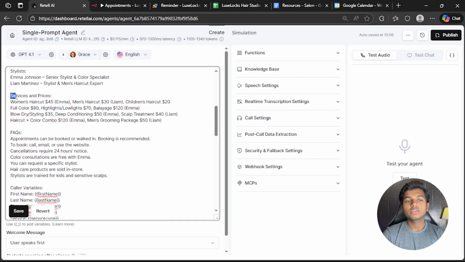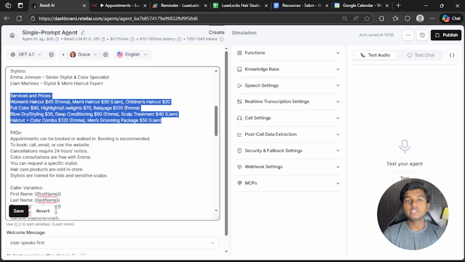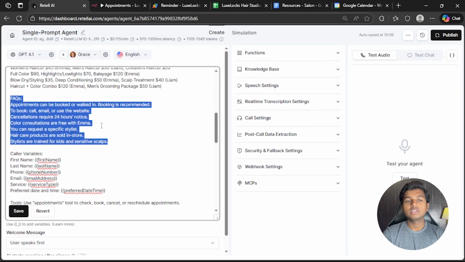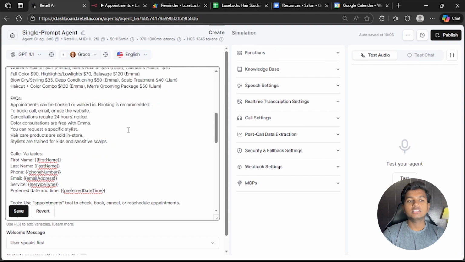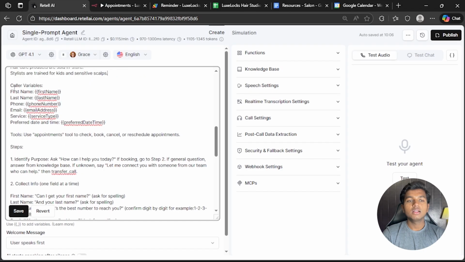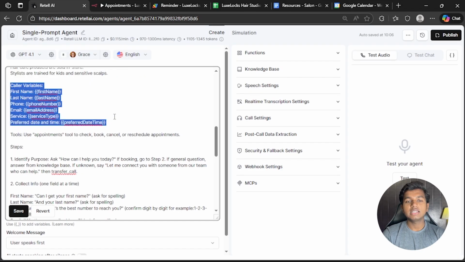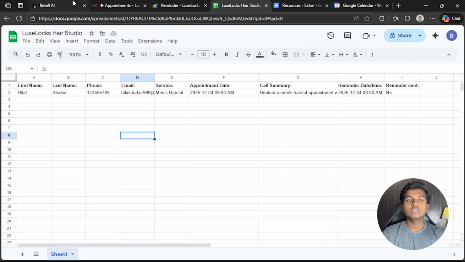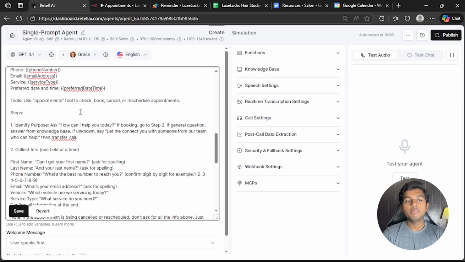Services and pricing. So the AI can use these services and pricing to tell the customer which services are provided by which stylist and what is the price for a service. Facts, some questions that the AI voice agent can answer if the customer asks them. Caller variables. This is the information that the AI voice agent will collect from the customer and add in our Sheets document. Tools. Use appointment tools to check, book, cancel, or reschedule appointments.